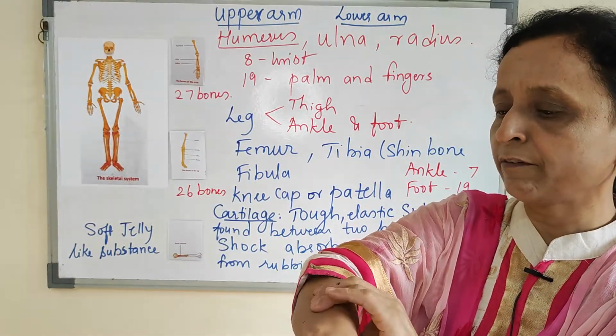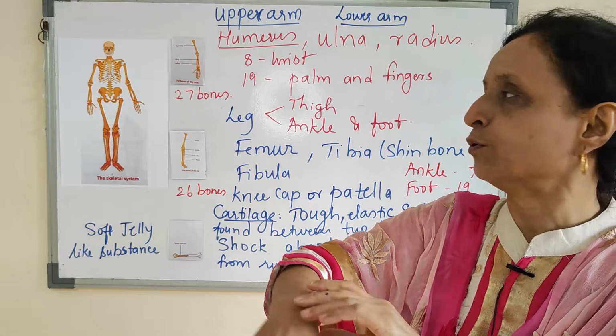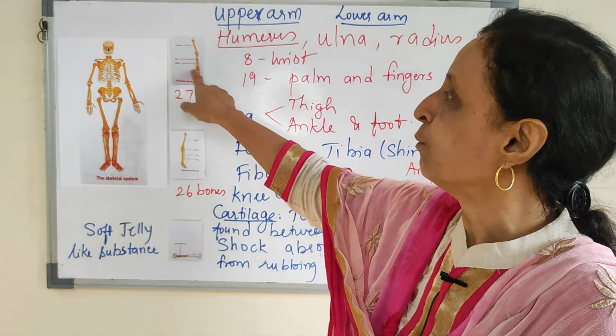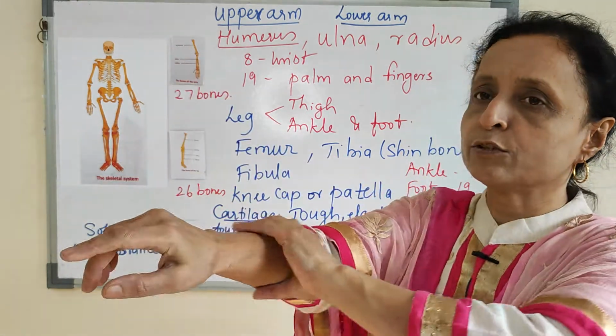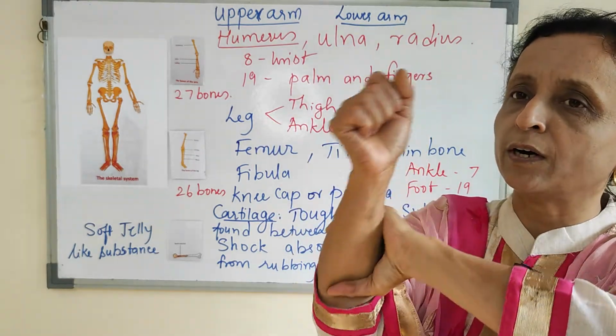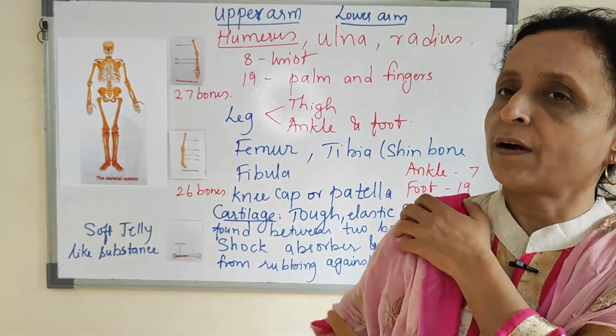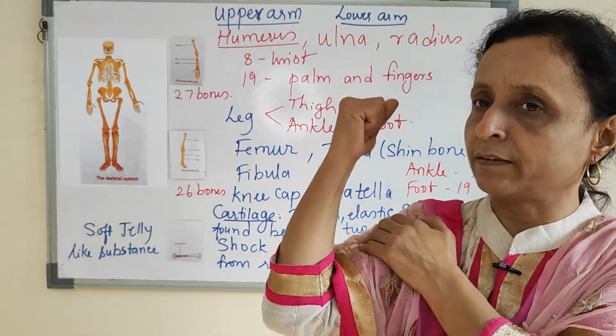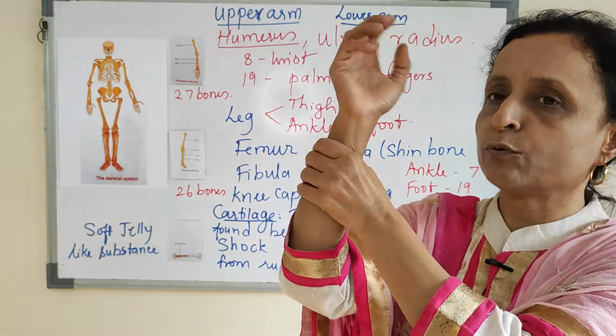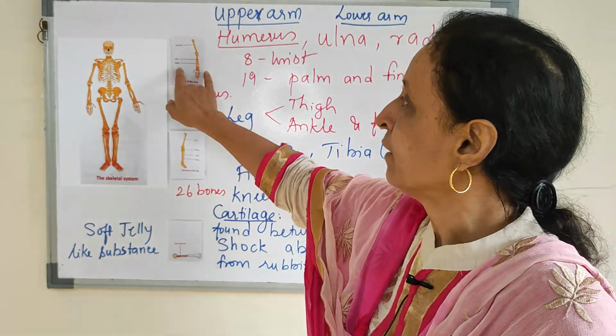Then here you can feel two bones, because it is made up of two bones, radius and ulna. Together they are known as radio-ulna. So the lower arm is made up of two bones. In the upper arm only one bone is there, that is the humerus. In the lower arm, two bones, radius and ulna.